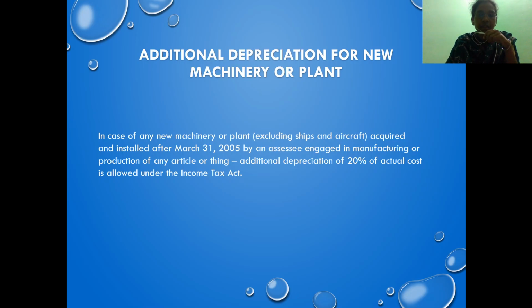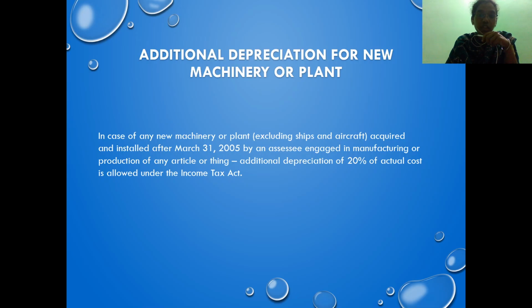We will see. The first condition is that additional depreciation will be provided only on plant and machinery. Only plant or machinery is eligible for additional depreciation. When we say plant or machinery, it is plant and machinery which is newly acquired in the relevant previous year.